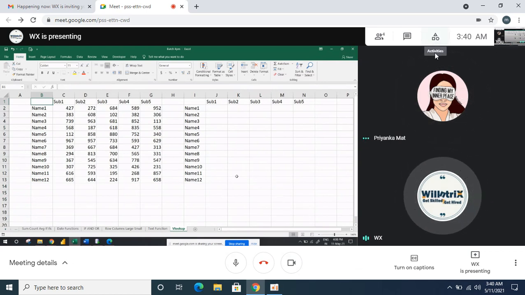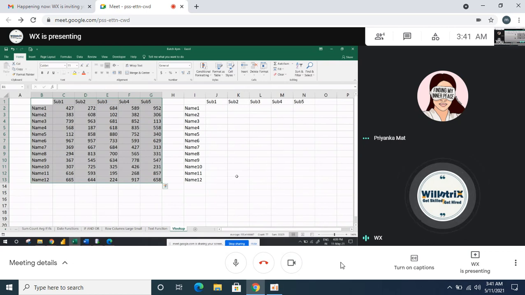See, I'm starting VLOOKUP now. It's a very important topic in advanced Excel. VLOOKUP is normally used to fetch the data, to pull the data. Like in a documentation room, or a storeroom in a company, there will be files and all things. Sometimes I need only some required file information.